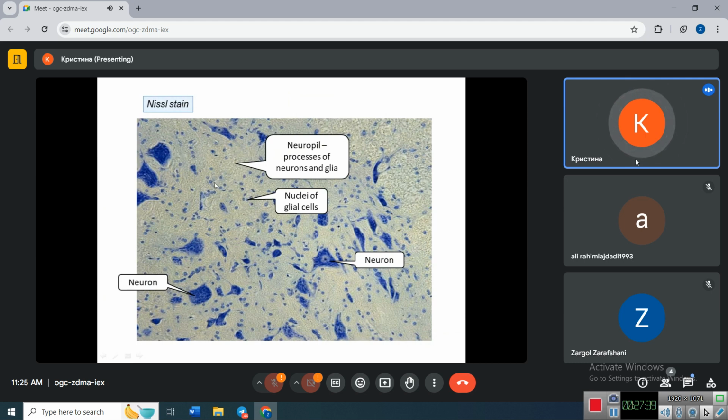All of these are the cell nuclei of glial cells. Everything which is between the neurons and glial cells is called neuropil. It consists of processes of neurons and glial cells. So in nervous tissue we have almost no extracellular matrix. All the space is filled with processes of neurons and glial cells.